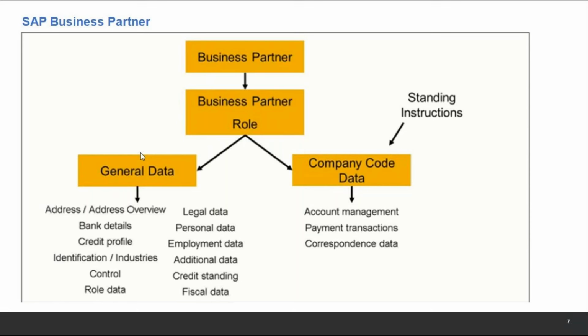But in Treasury, it has always been business partner, and it always has been different roles. Let's talk about a general role. It's very similar to what you would have seen in finance. A general role would capture your address details, your bank details, your control, trading partner, all those things. But treasury has a specific role which is called counterparty role.